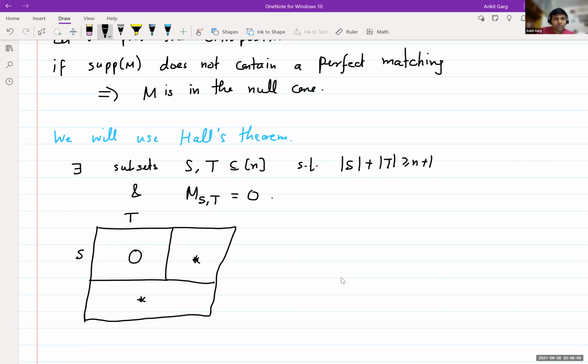As you've seen, there's a large block of zeros here. So we want to drive these star entries to 0. It's good to multiply here and here by a small constant delta.